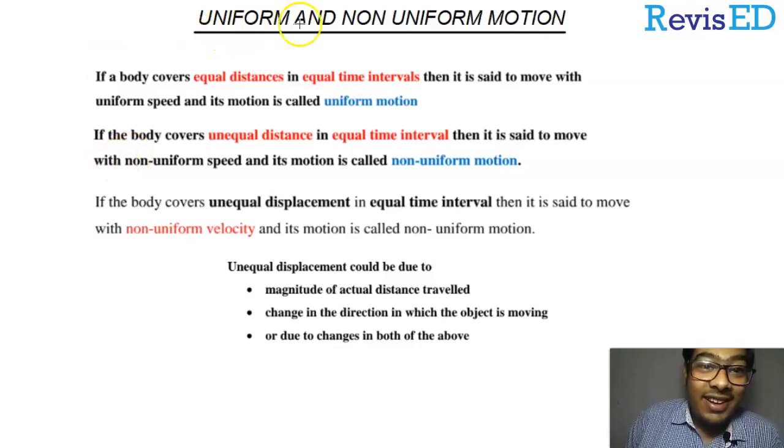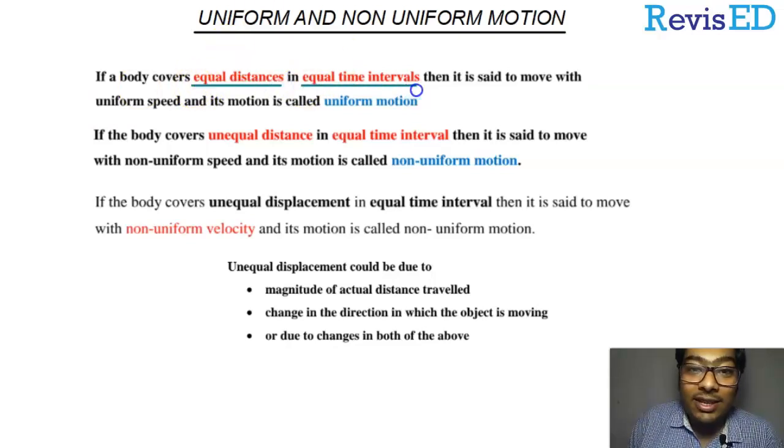So in this lecture, we'll be learning about uniform and non-uniform motions. If a body covers equal distance in equal interval of time, then it is said to be moving with a uniform speed, and its motion is called uniform motion. So what is important here? Equal distances. Let us underline it: equal distances in equal interval of time. Then the body is said to be in uniform motion.